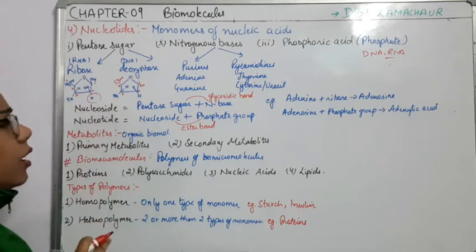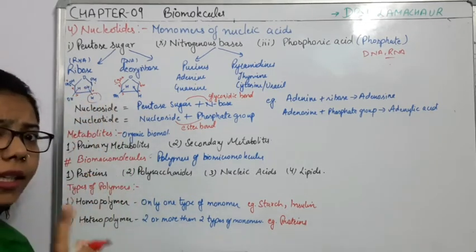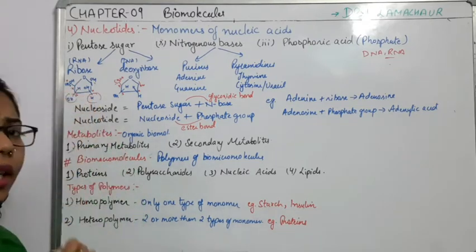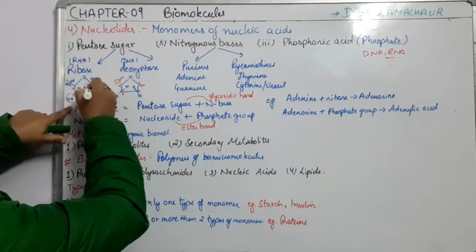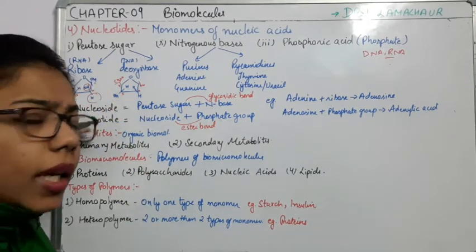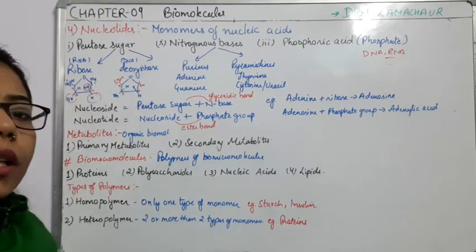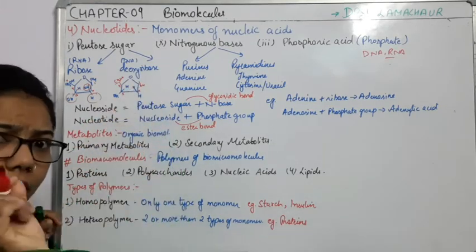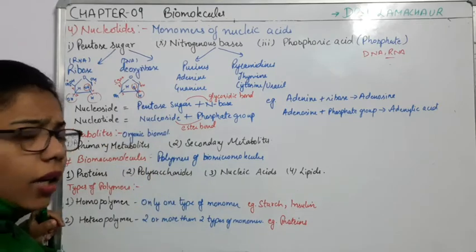You can assume that there are OH and OH in the second as well as the third carbon of the chain. At the second as well as third carbon, you can see an OH group, which is the hydroxy group. Now if I talk about deoxyribose, in the second carbon there will be no OH group.